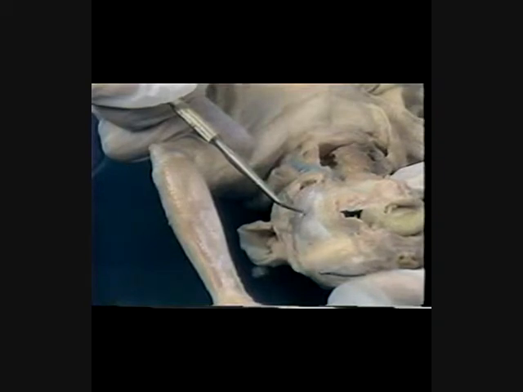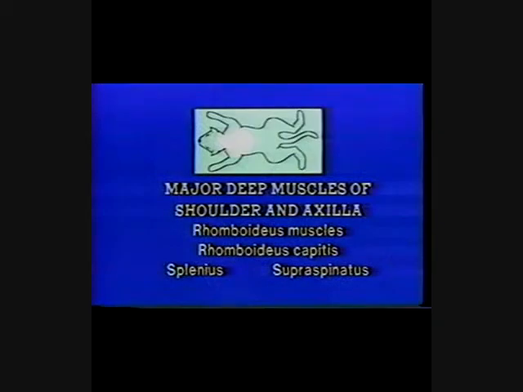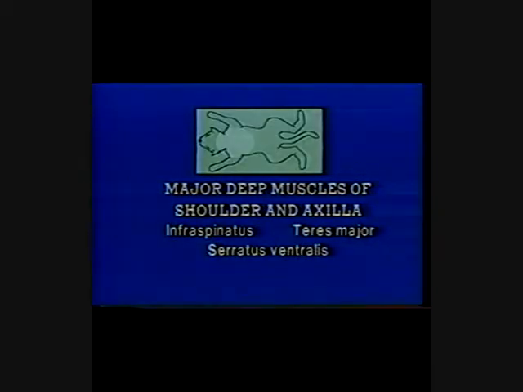We will now study the deep muscles located on the back of the shoulder and axilla regions. They are the rhomboidus muscles, the rhomboidus capitis, the splenius, the supraspinatus, the infraspinatus, the teres major, the serratus ventralis.